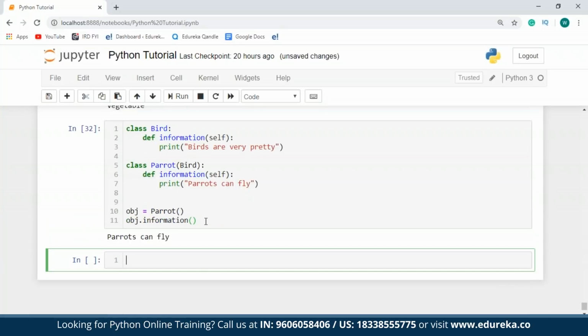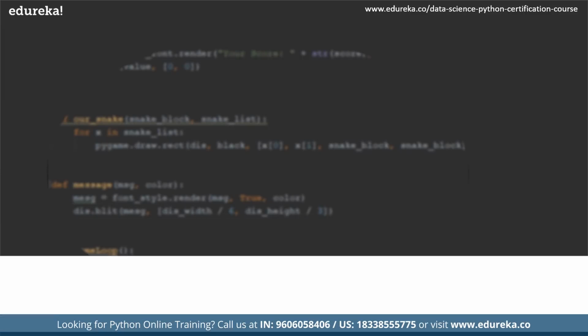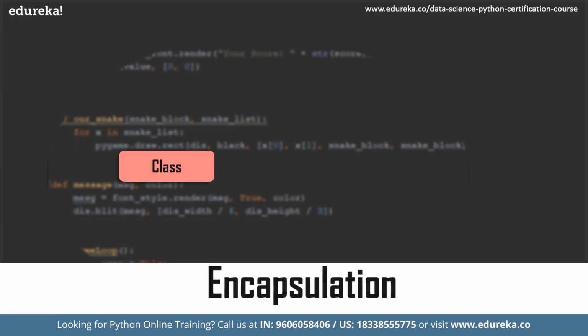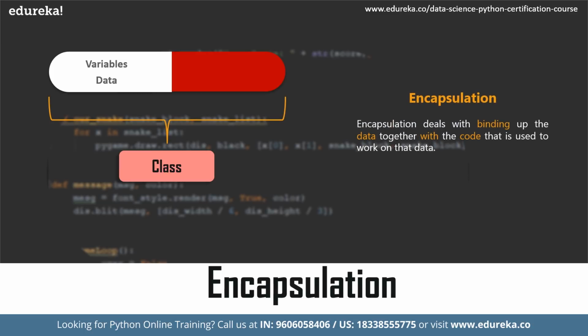So as you can see over here, when I've called the function information, which is present in both the base class and the inherited class, the function present in the inherited class has been executed. So that means I have redefined or overridden my method that is present in the base class, and that method has been executed. So that was all about polymorphism. Now let's move on towards encapsulation. Encapsulation deals with binding up the data together with the code that is used to work on that data. This not just makes our code clear, but it also helps in preventing data from being modified as well.